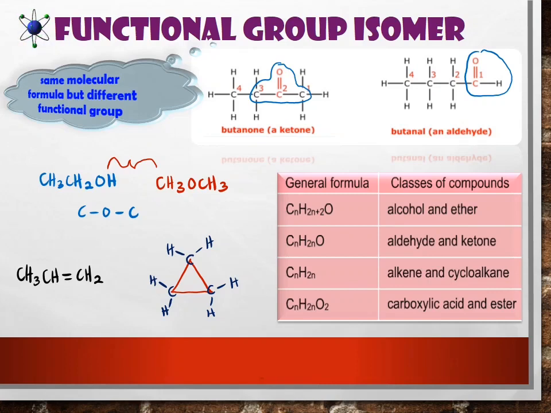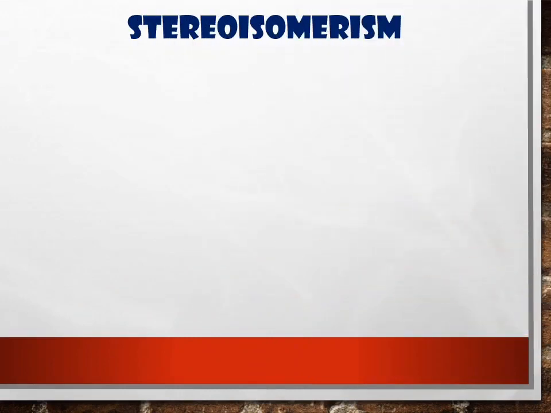So now look at this alkene and cycloalkane. Alkene here, propene, consists of 3 carbon and 6 hydrogen. And cycloalkane here, which is cyclopropane, consists of 6 hydrogen, 3 carbon. See, class? So the formula still same. Okay, now class, we are going to focus on stereoisomerism. So what is stereoisomerism?